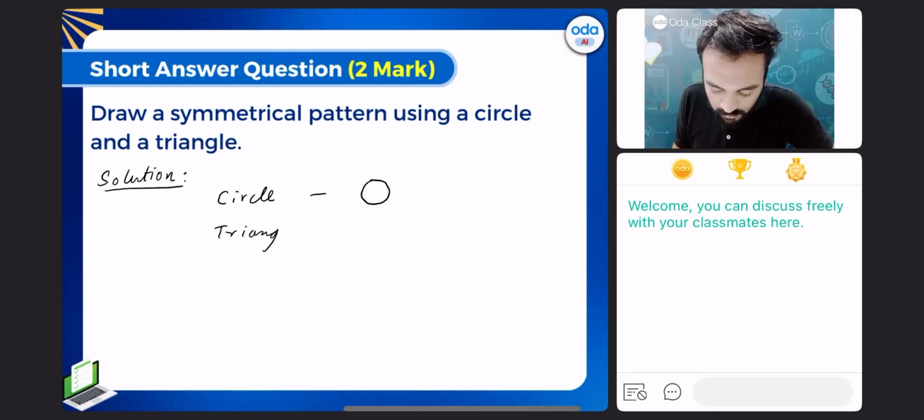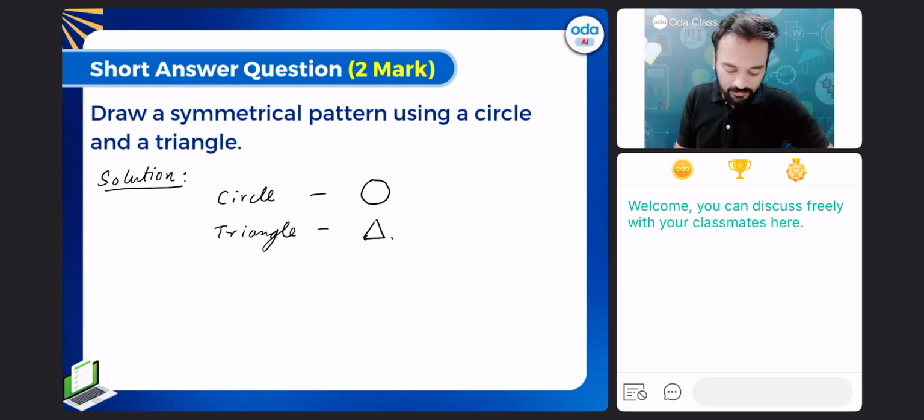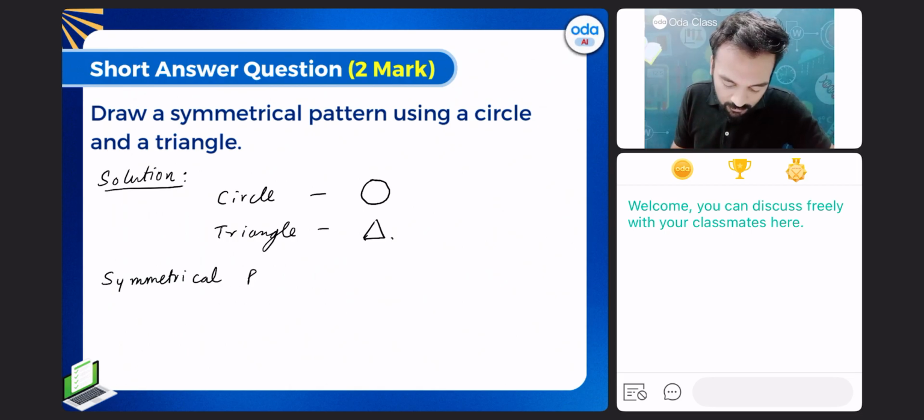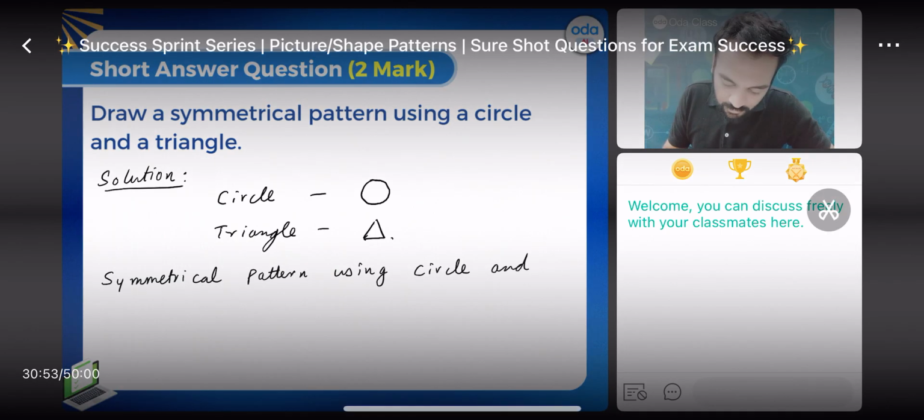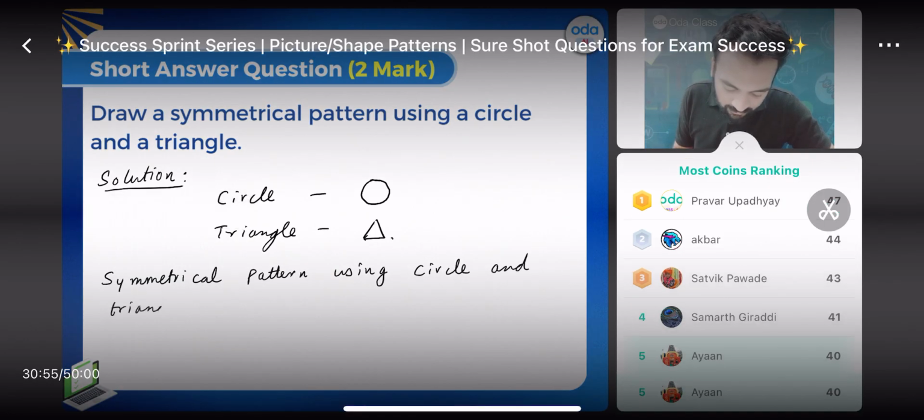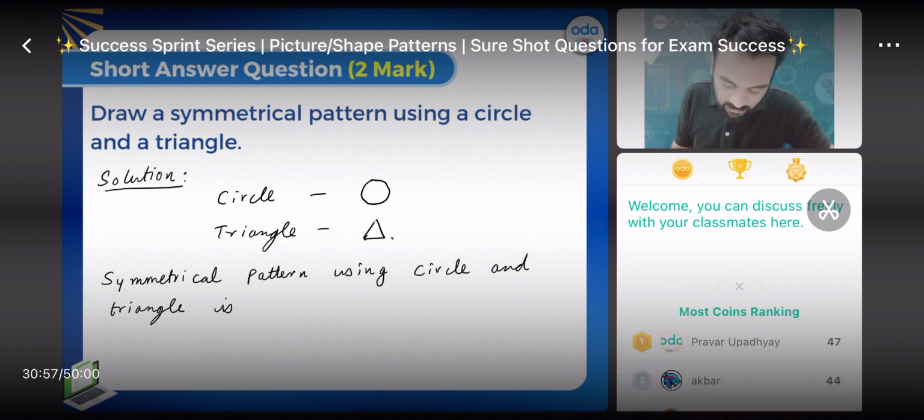the triangle is like this, right? A symmetrical pattern using circle and triangle is as follows.